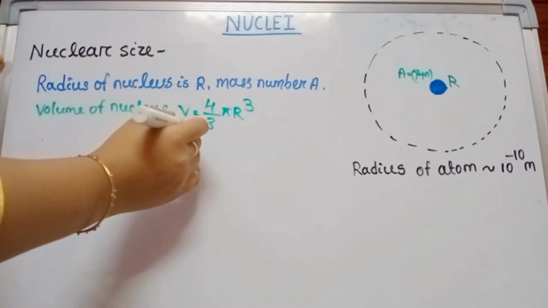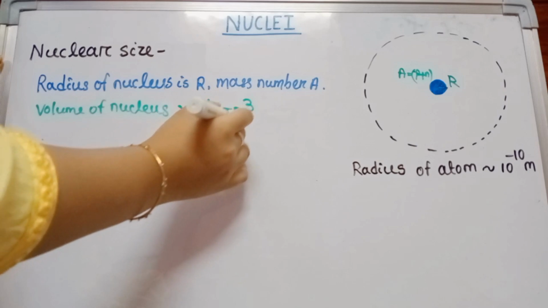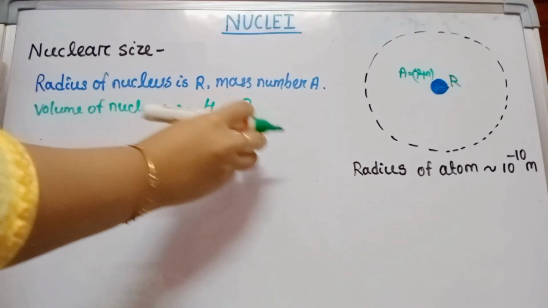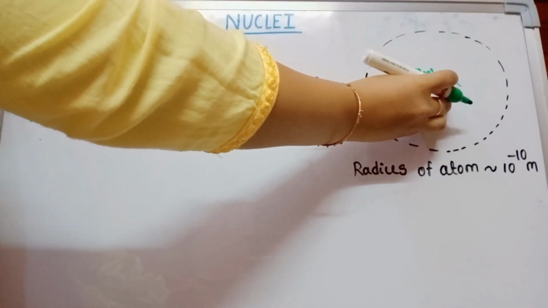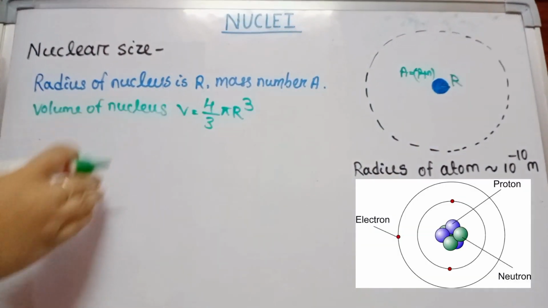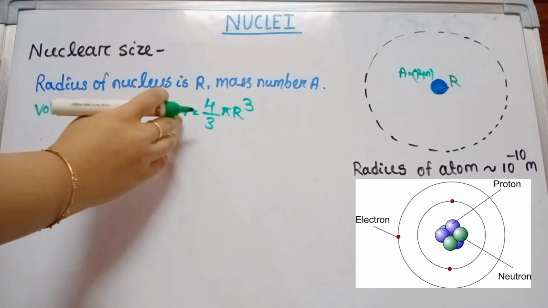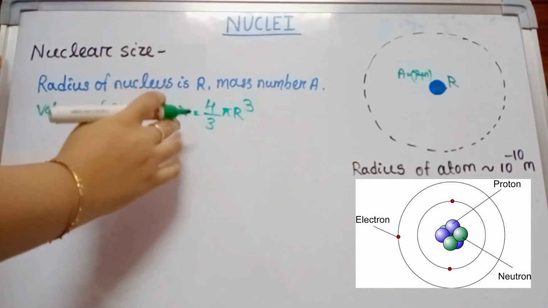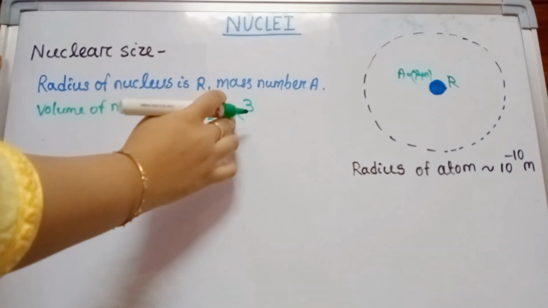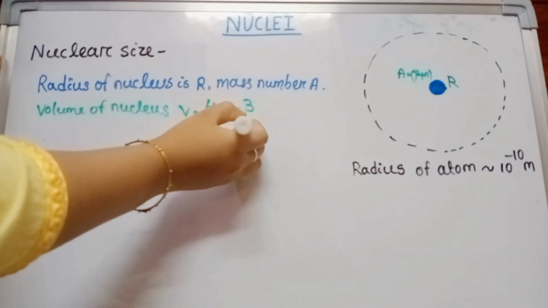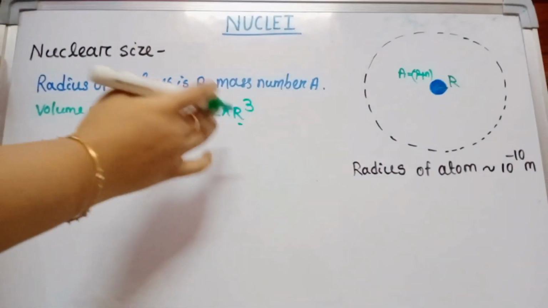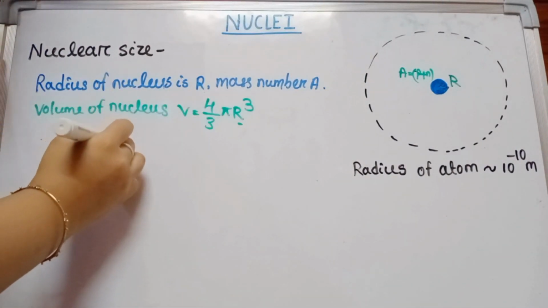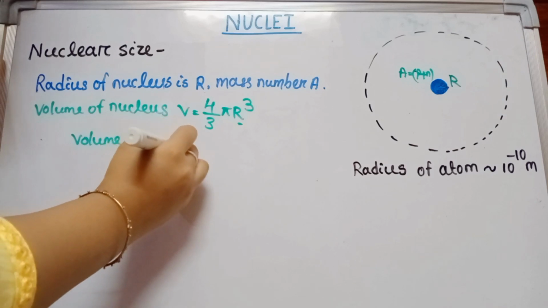Why do we use the formula that volume equals 4 by 3 pi r cube? Because the nucleus is a spherical structure, and we know that for a sphere the volume equals 4 by 3 pi r cube, where r is the radius of the nucleus.